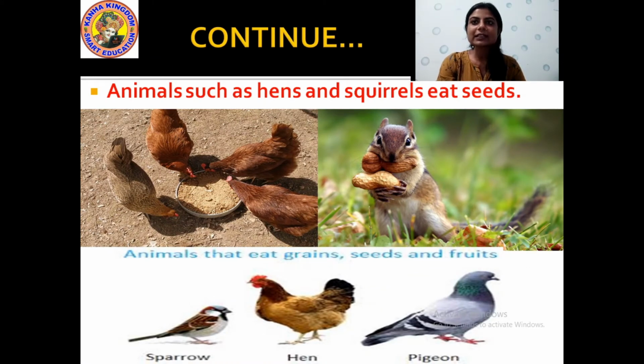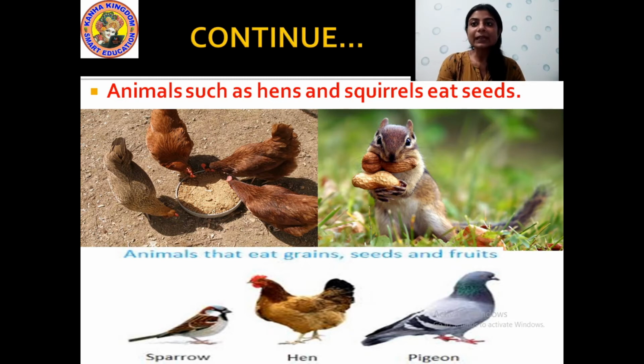And see students, there are also different types of animals like hen, squirrel, sparrow, pigeon, the birds and the tiny animals which live on the trees. These animals eat seeds and grains. Animals such as hens and squirrels eat seeds. You can see in the picture there is a hen. They are eating some grains. Then you can see a squirrel which is eating a nut, which is also a seed.